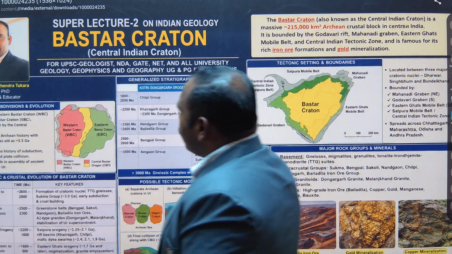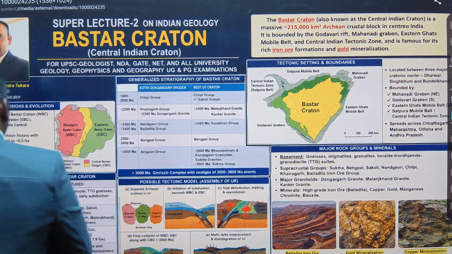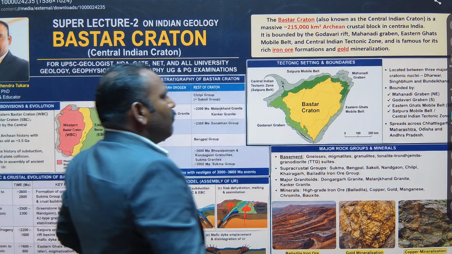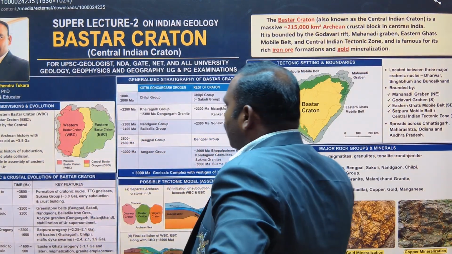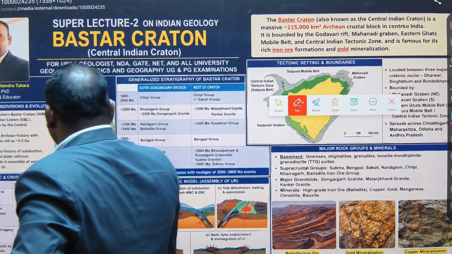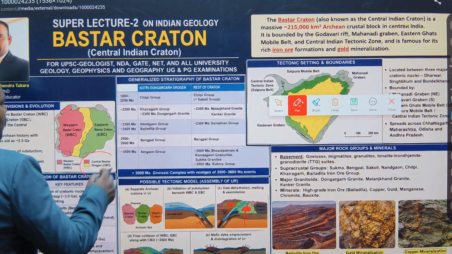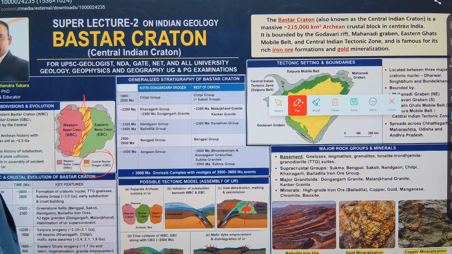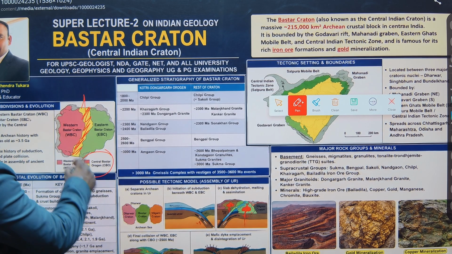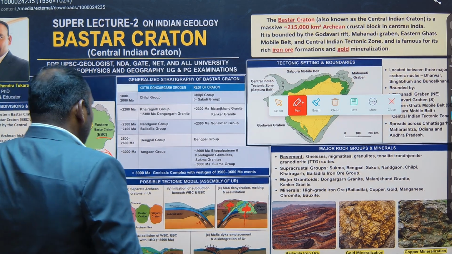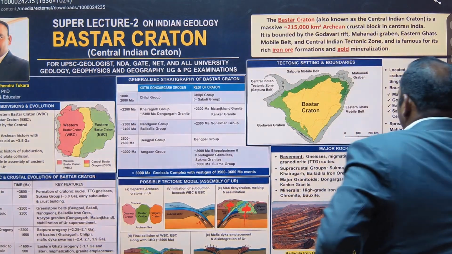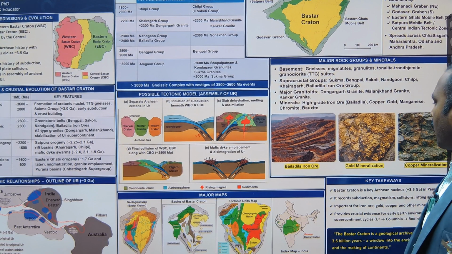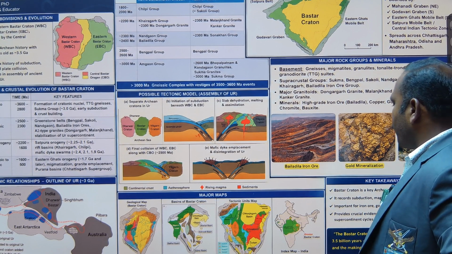It is divided into 2 blocks, one is the Western Bastar Craton and the other is the Eastern Bastar Craton. Why is it divided into the Eastern and Western Bastar Craton? It is because of the central Bastar orogeny. Orogeny is a mountain building activity, we may say, and this separates the Western Bastar Craton from the Eastern Bastar Craton. This was all about the Bastar Craton, which is a repository for iron, gold and copper mineralization.